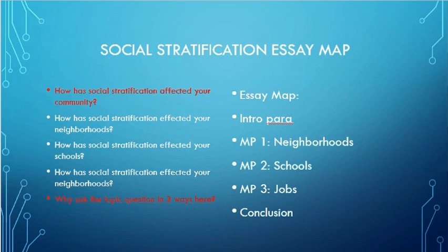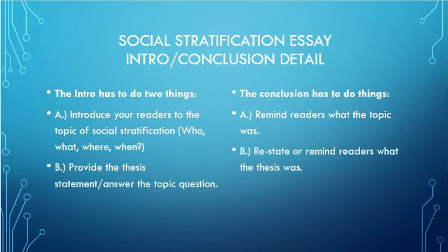So just remember that each of these paragraphs needs to answer the question in a topic specific way. So in your neighborhood paragraph, you need to talk about specifically how social stratification is affecting your neighborhoods. In your school paragraph, specifically how it's affecting your schools. And well, you get what I'm saying when we get to paragraph number 3. So let's move on.